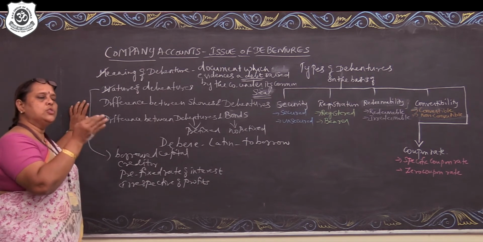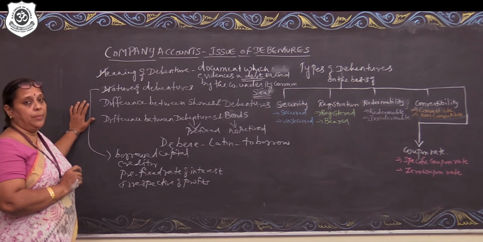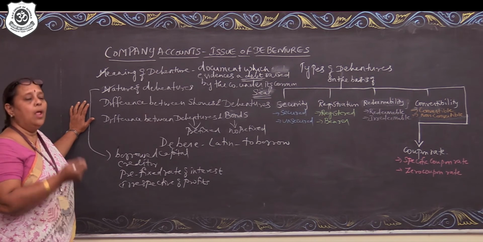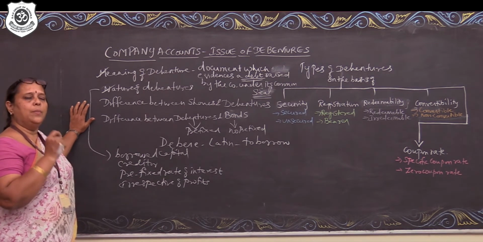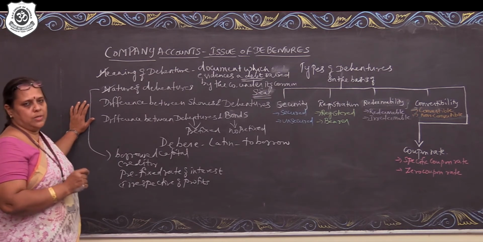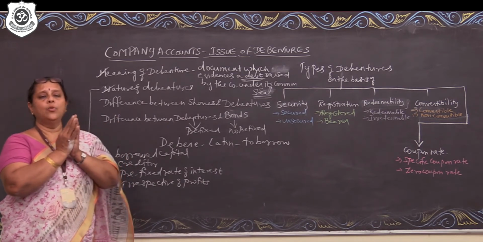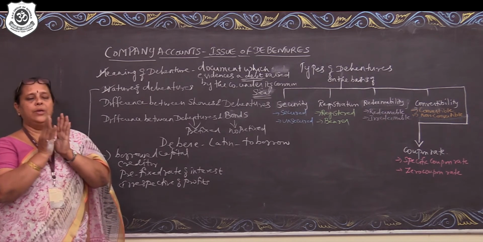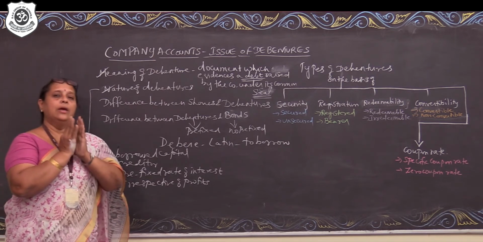The cumulative interest of it, if we calculate, that becomes the rate of interest also. Sometimes the bonds are issued even at 300% discount. For example, a 1,000 rupees bond may be issued even at 300 rupees. The applicant will pay only 300 rupees, but he will get a maturity value of 1,000 rupees. So the difference between the price at which he purchased the bond and the amount that he gets back on maturity forms part of the interest. If we compute interest on compounded basis, we will get the rate of interest.